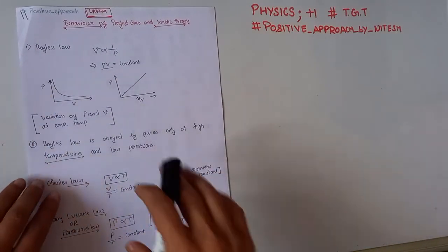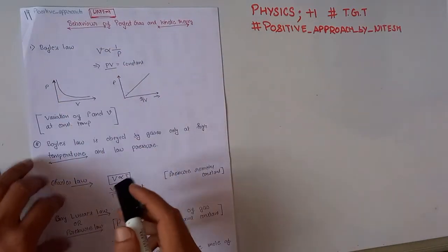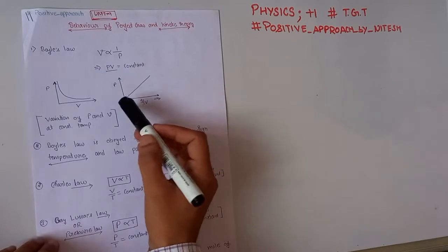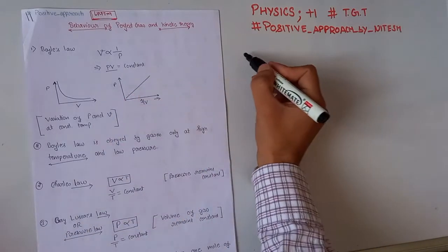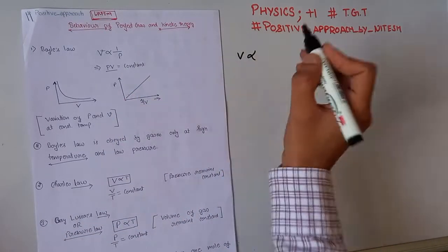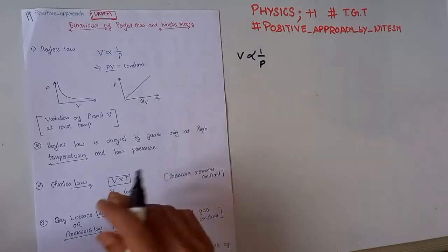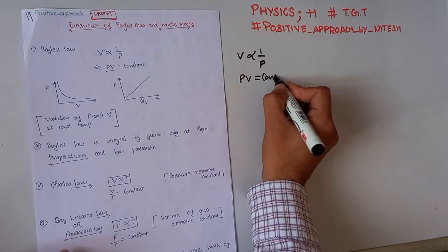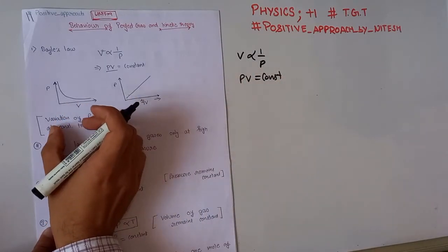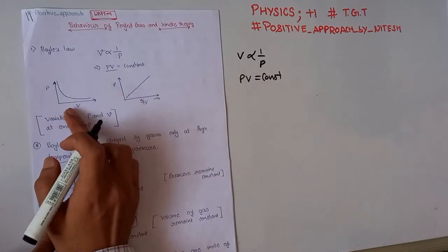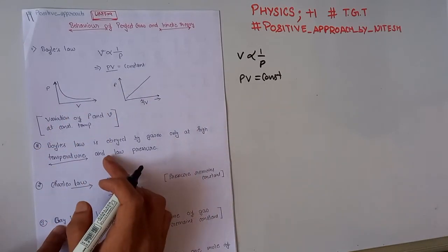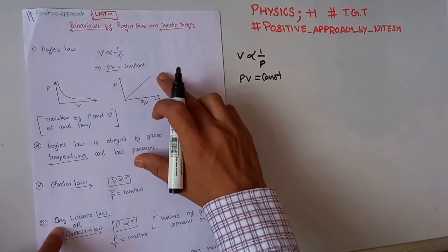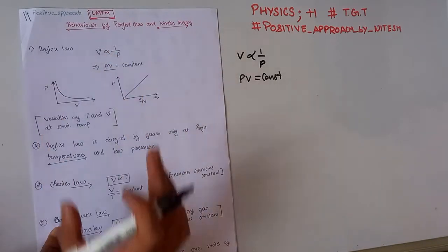Our first important key point is Boyle's law. What is Boyle's law? Boyle's law states that volume of a gas is inversely proportional to pressure of a gas. That is, volume of any gas at constant temperature is inversely proportional to its pressure. That is, PV is equal to constant, and here is the graph between the variation of pressure and volume while temperature is constant, and this is the variation between pressure and 1 over V, that is a straight line. This graph represents Boyle's law.